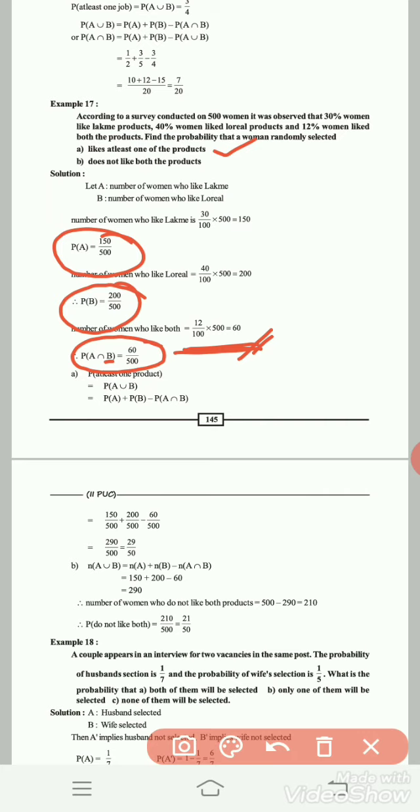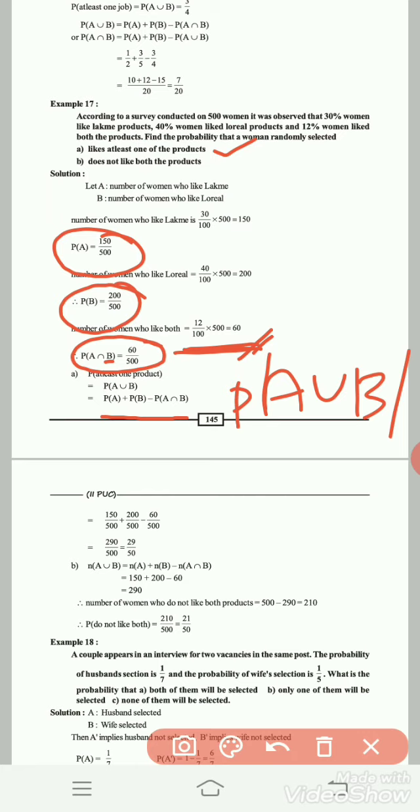Okay. See, first we have to find the number of women who like at least one of the products. At least one of the products means what? Either A or B or both, which means A union B. We have to find the value of P of A union B. P of at least one product means P of A union B equals P of A plus P of B minus P of A intersection B.